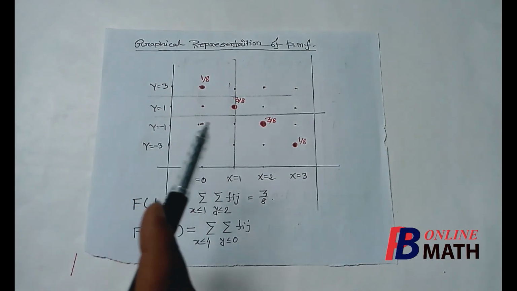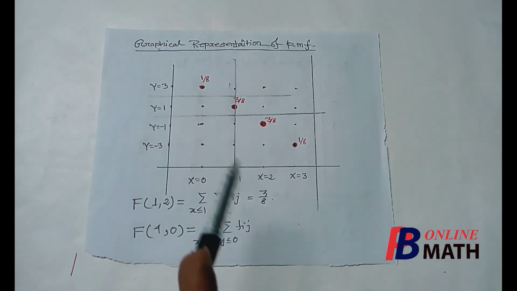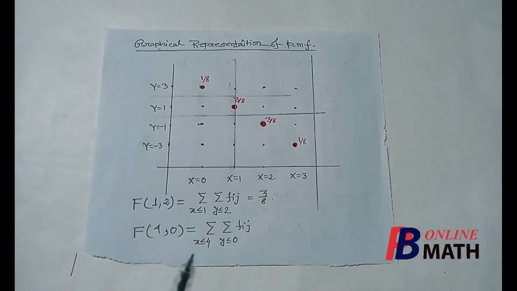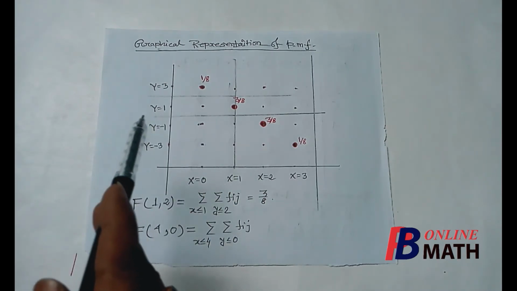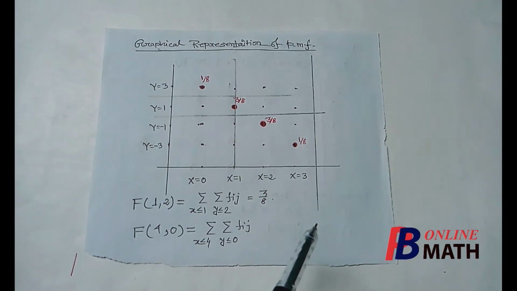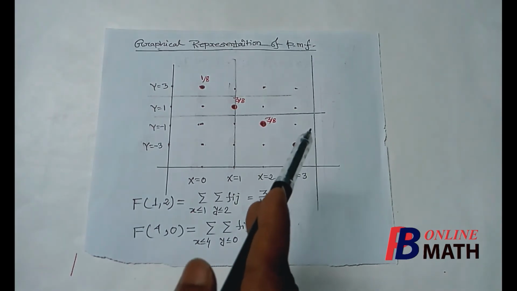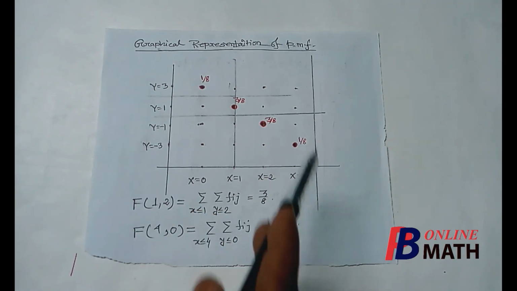So by this area, we mean the area bounded by this horizontal line y equal to 0 and this vertical line x equal to 4. So x less than or equal to 4 means we have to consider all the area on the left hand side of this vertical line, including this line.